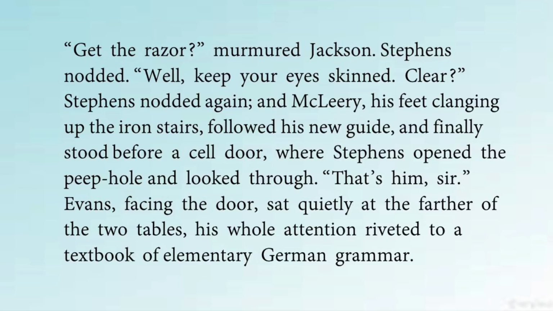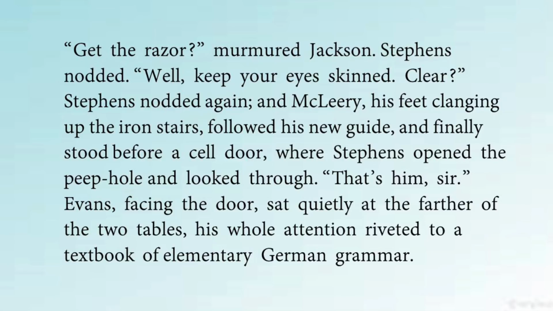So he's telling, be very careful, don't allow him to do any tricks. Stephens nodded again, and McCleary, his feet clanging up the iron stairs, followed his new guide and finally stood before a cell door, where Stephens opened the peephole and looked through. So what happened? Stephens escorted him up to the cell where Evans was lodged, and then they climbed the stairs and finally they reached the door.